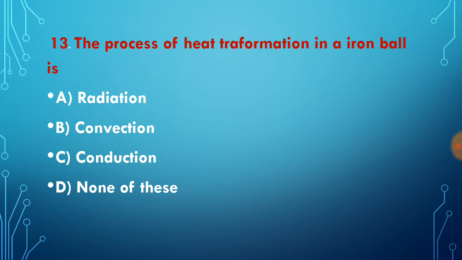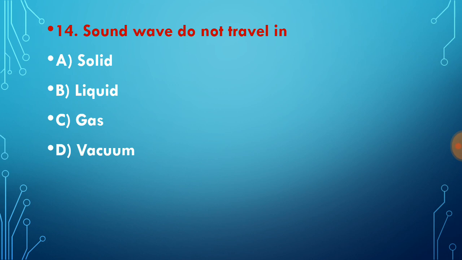Question number 13, the process of heat transformation in iron ball is, of course iron ball is metal, so conduction is the process of heat transformation in the iron ball. While knowing this question, you should know what is radiation and what is convection. They are also important. If possible, I'll make another video on this topic, what are conduction, convection and radiation.